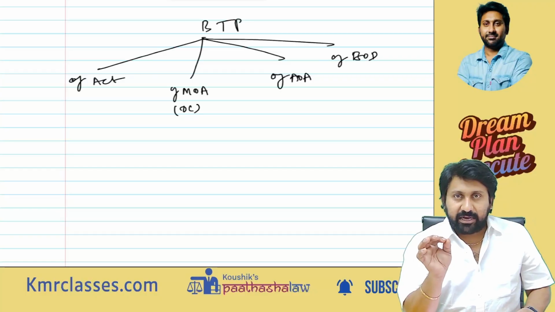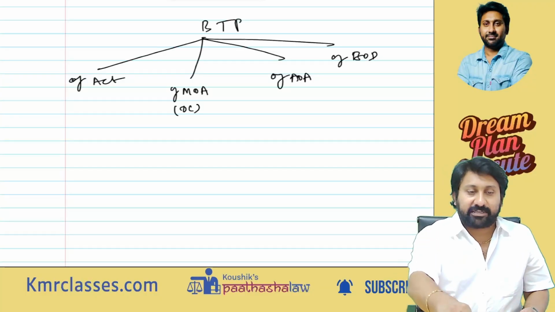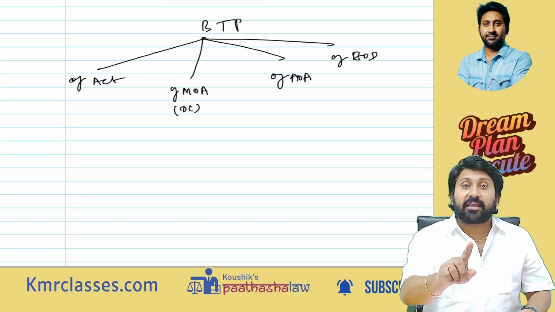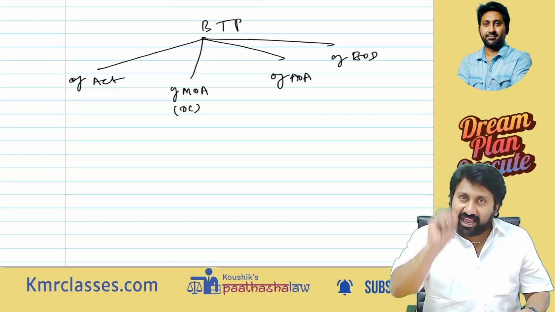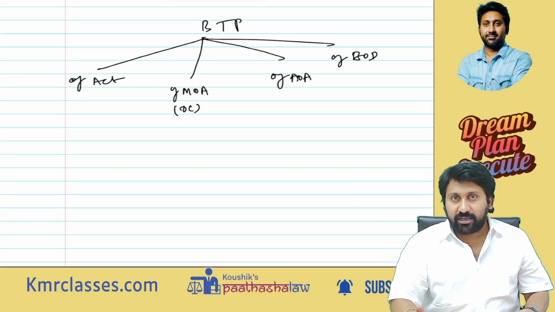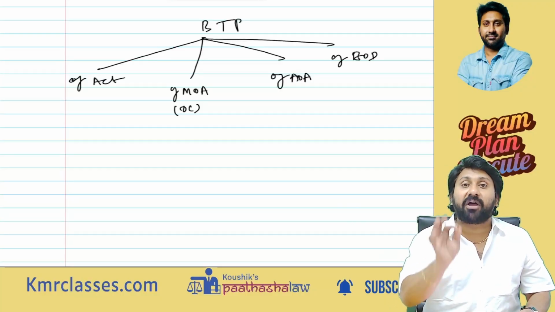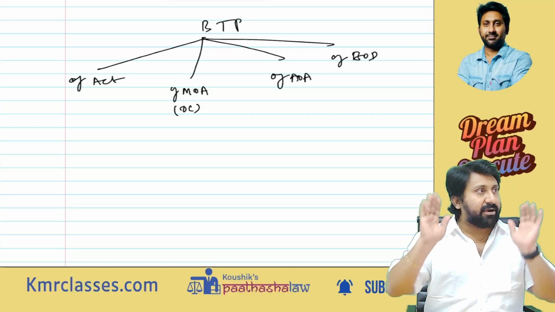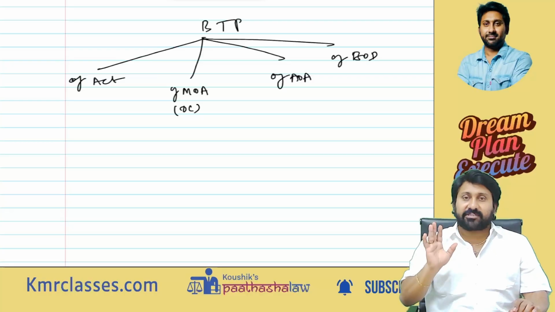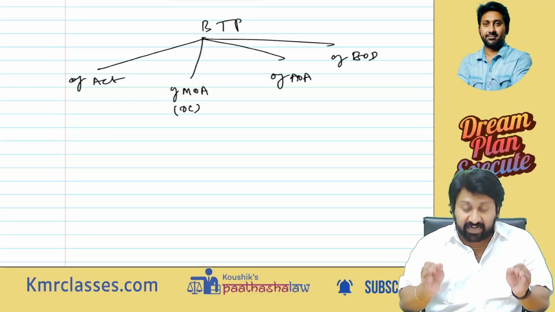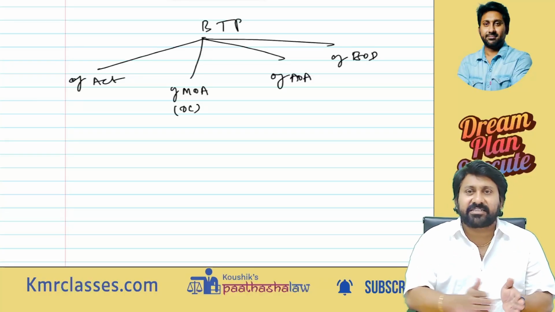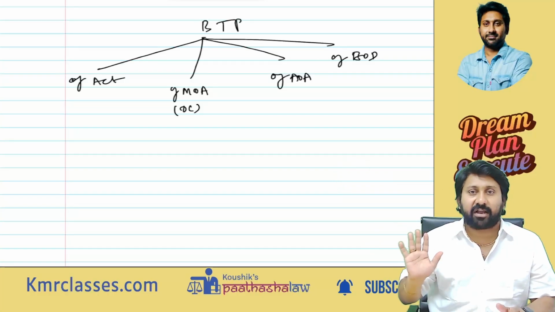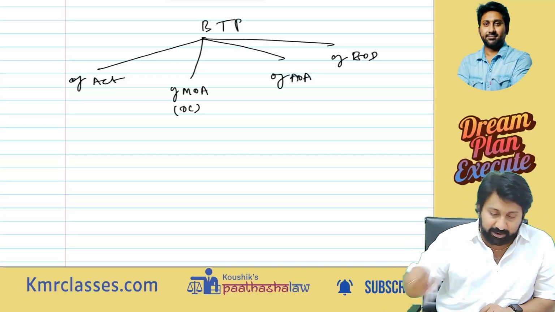Ultra vires means the company cannot employ the funds for any purpose other than mentioned in the objects clause. The company cannot do any act other than what is said in the objects clause. So you cannot depart from the objects clause of the memorandum unless and until you alter it. This is the subject matter of the objects clause concept and the ultra vires concept. Once this is understood, there can never be a question in the examination to trouble you in this regard. Listen to my discussion properly.